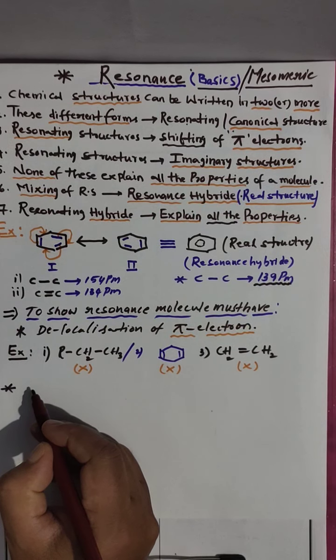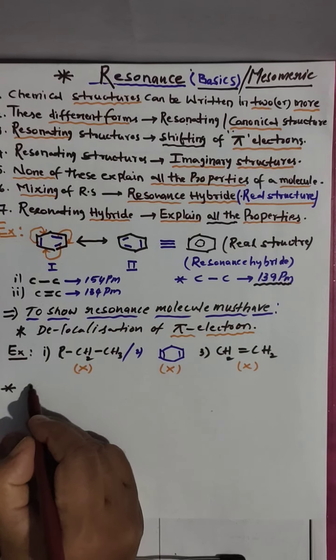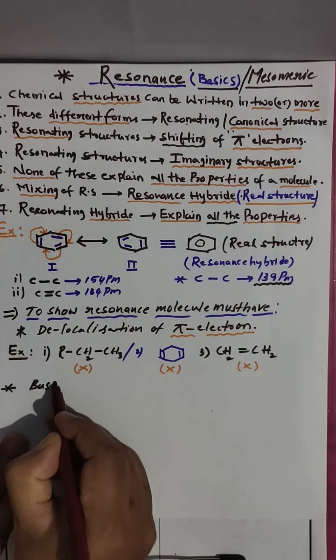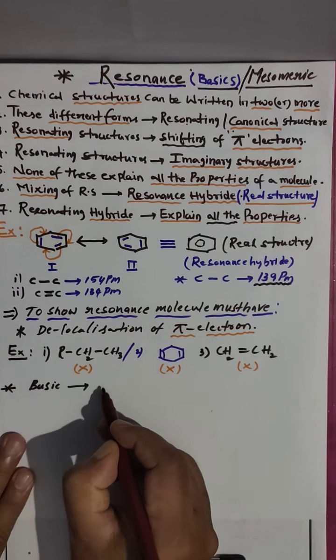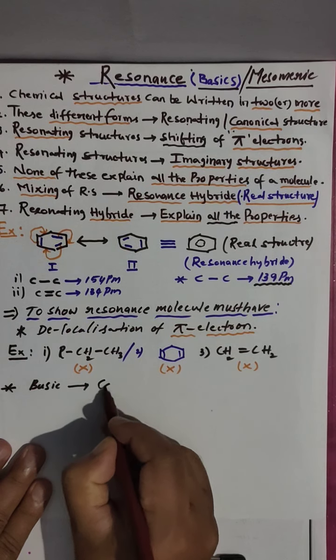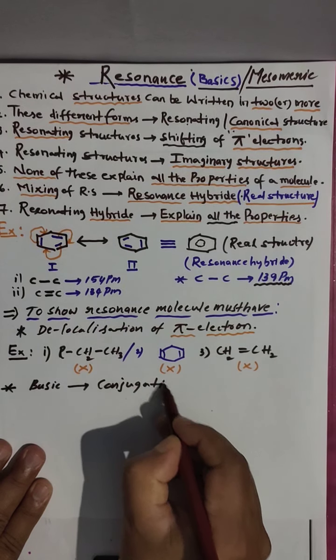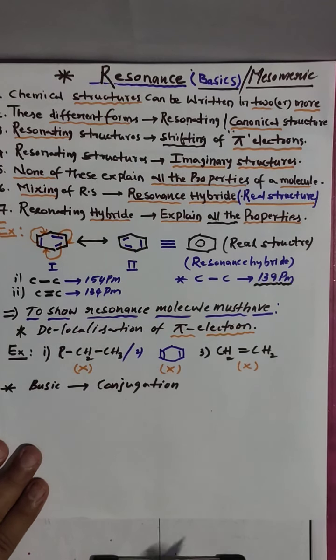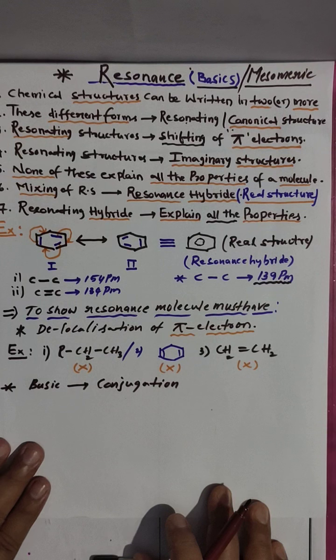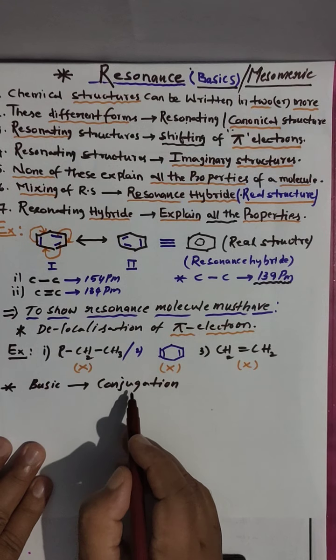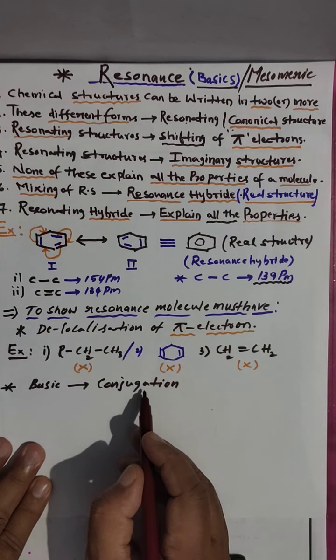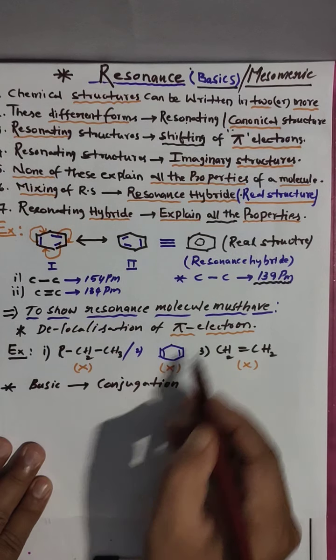The basic requirement for resonance is conjugation. So pi electrons along with conjugation. This is the main word in resonance, not only pi electrons.